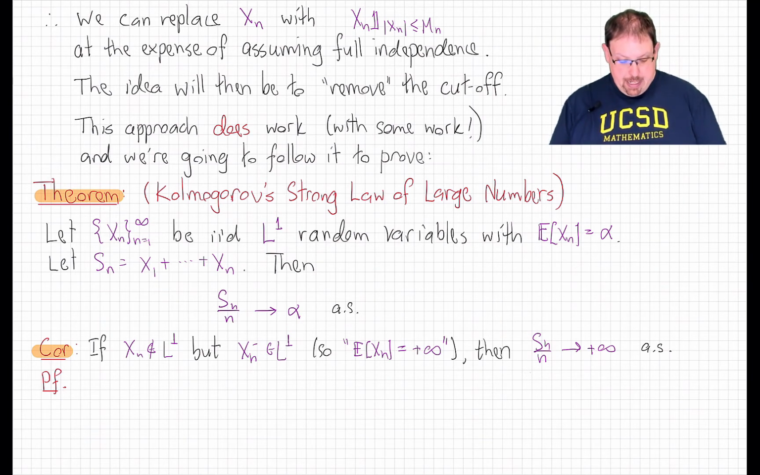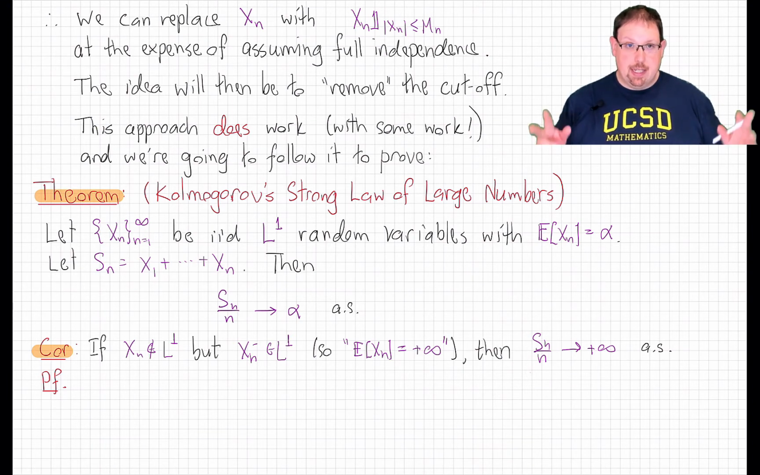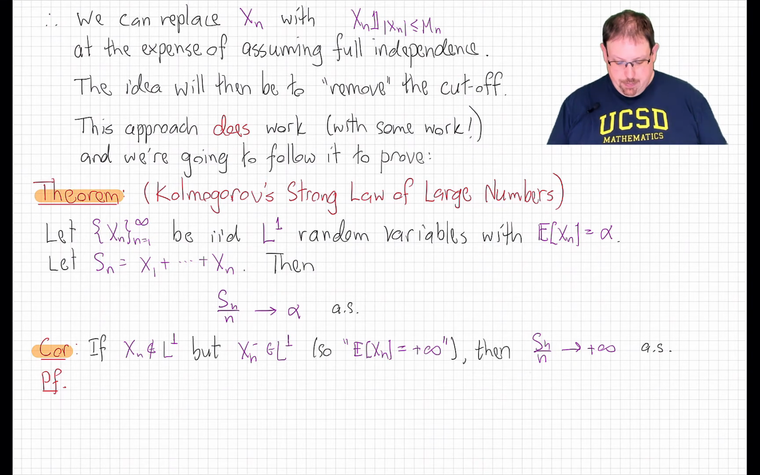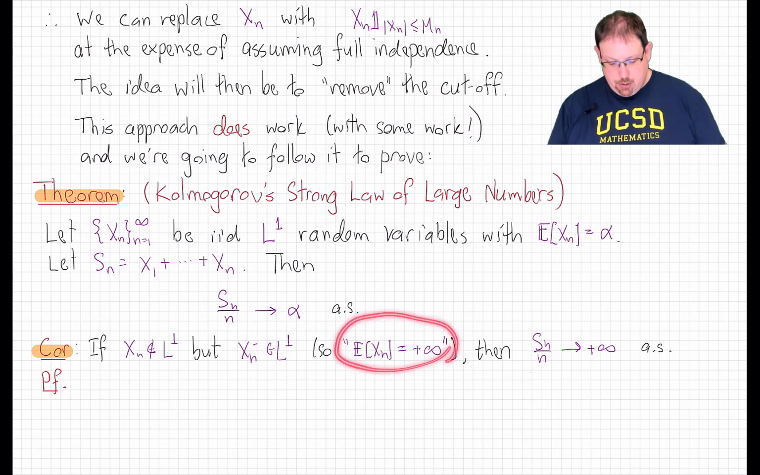For suppose that X_n is not in L1. We'd like to model the situation where the expected value is infinity. But X_n isn't necessarily a positive random variable, so we don't even know how to take the expected value of X_n. But there is a sense in which this could be true.